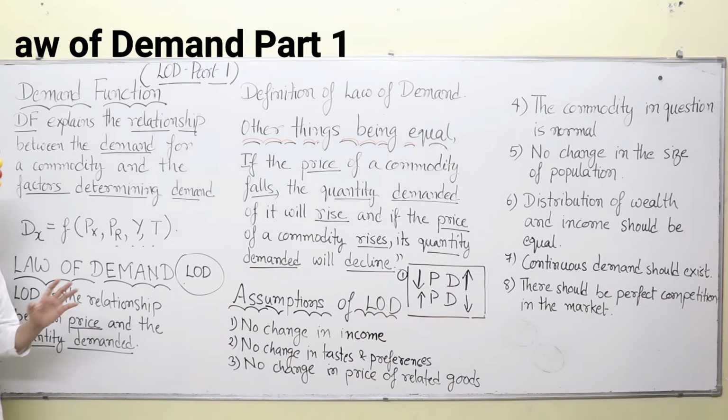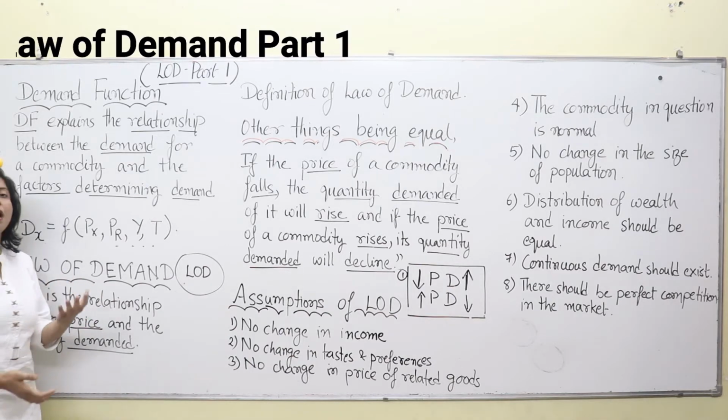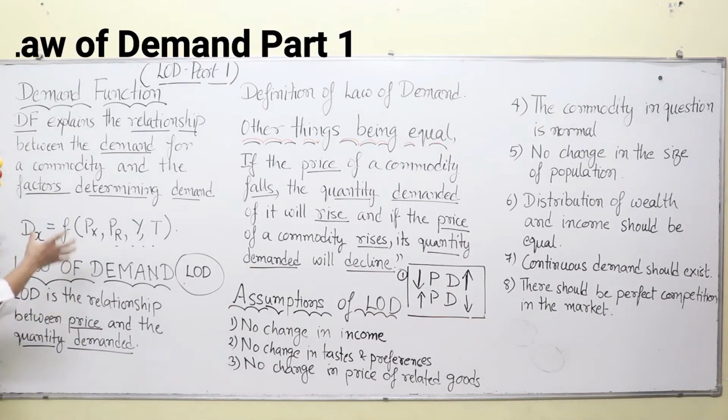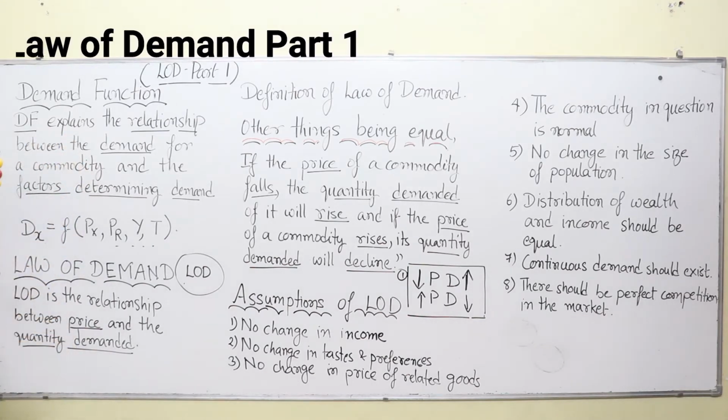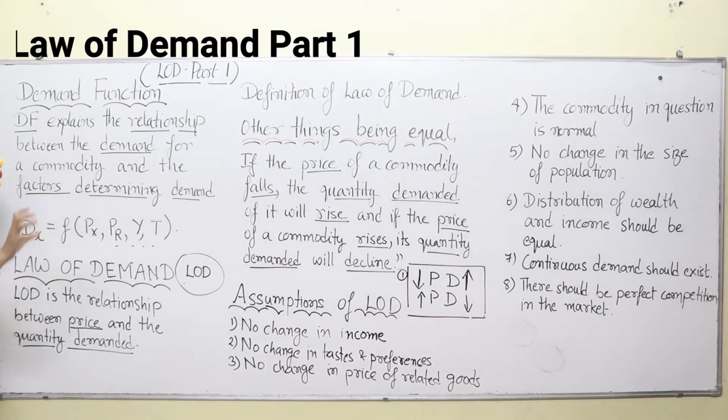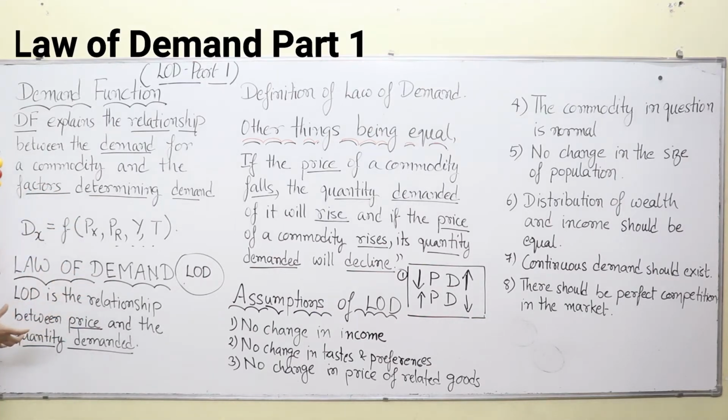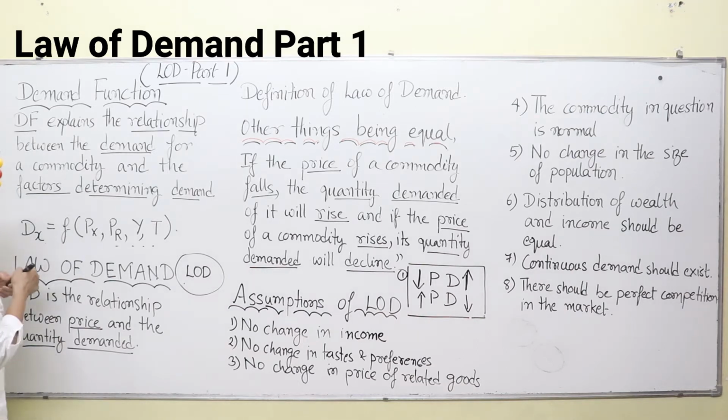Any demand, any commodity of the world which you can see in the market and purchase. Here, demand function will operate on that. That means whenever you see a commodity, there are certain variables that are always in operation, that function to affect the demand of that particular commodity. Here, Dx. Many students or people get disturbed with this x. They simply mug it up and write it in exams, but this is not proper. You need to understand this x.